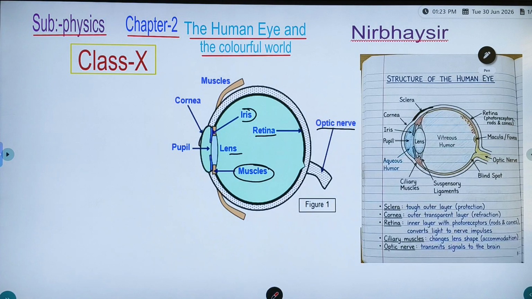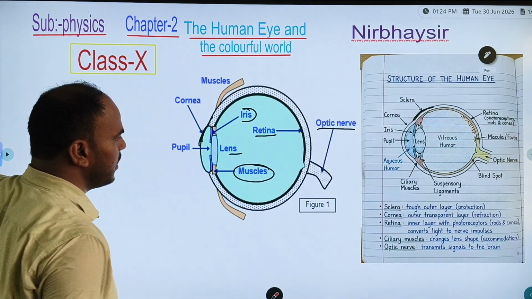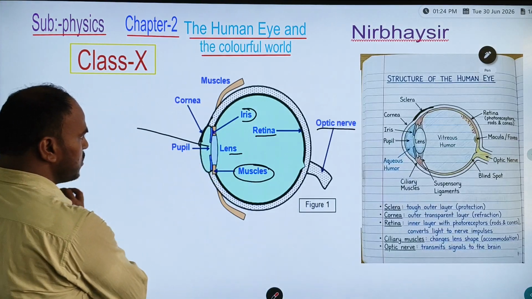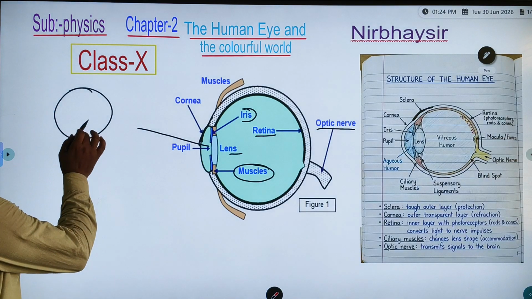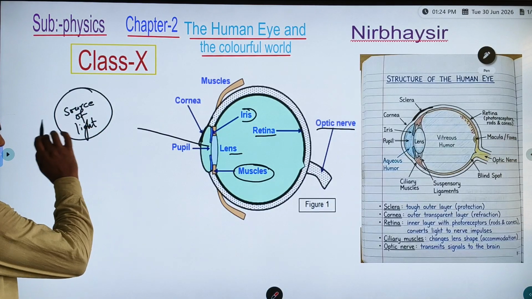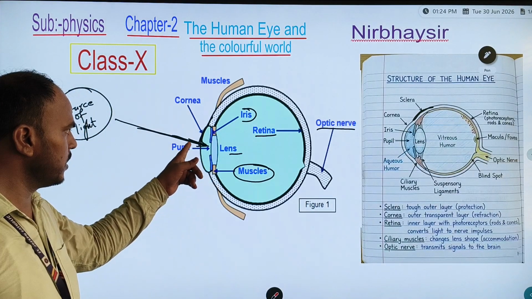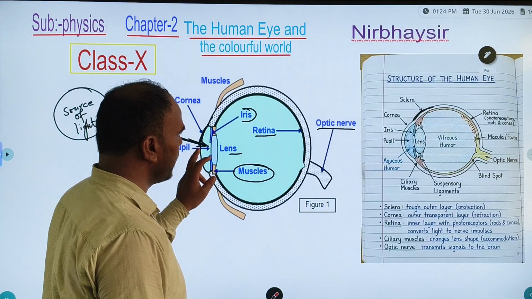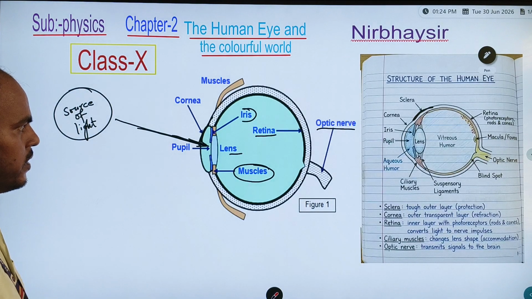Its work is to refract the light rays coming from a source of light, suppose here the sun. Whatever ray comes and strikes the cornea, which is a transparent layer and also an outermost layer of our eyes, is allowed to pass into our eyes.